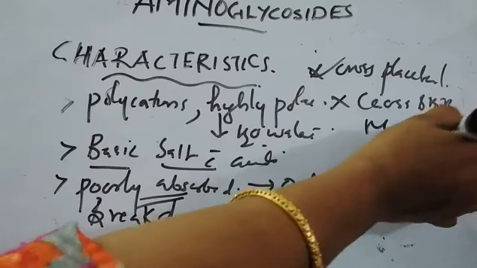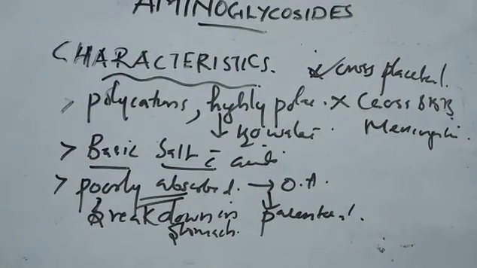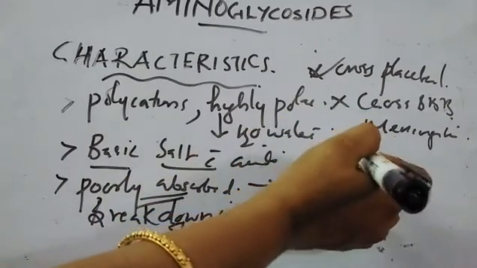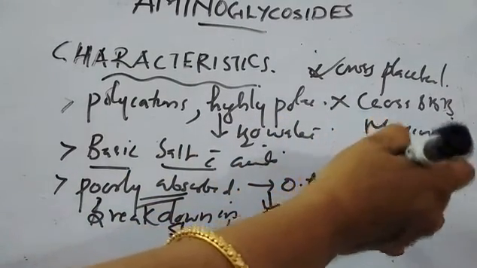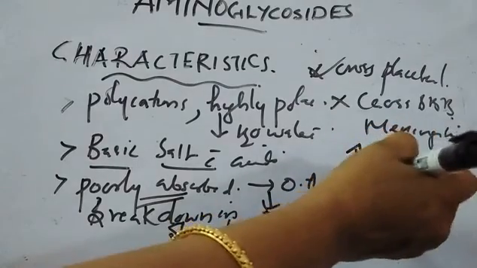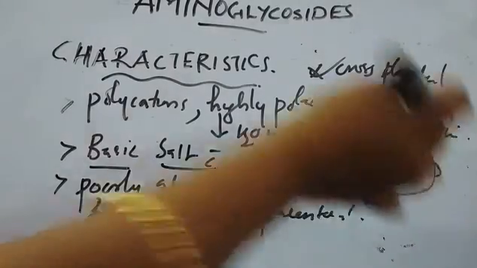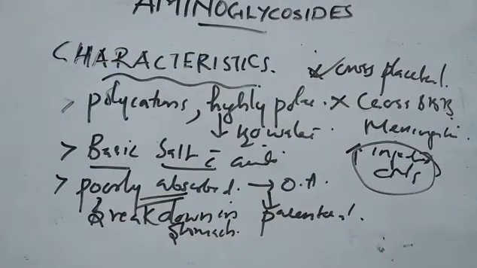It is not a good one for meningitis, unless they are injected directly into the CNS. So in certain cases it can be given, but it has to be directly injected into the CNS. That is also an option. When you give it directly to the CNS, it can be used in the treatment of meningitis. Otherwise, it is not given as a treatment of meningitis.